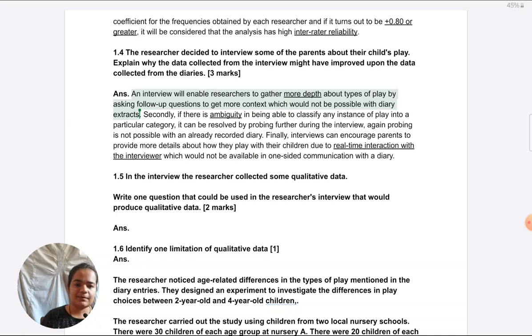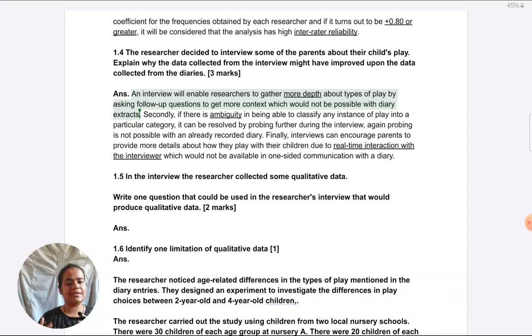So if educational play was being seen in which a parent is asking a child to name different types of objects, like a puzzle or a riddle game, they are playing with the child, holding up different objects, asking the child to name them so that the child can get educated about different types of objects. So in a diary, they might only specify that this is the activity they were doing, whereas in an interview, we could ask them to explicitly name exactly which objects they were holding up for the child, why those objects only, what did they want their child to learn during that play session.